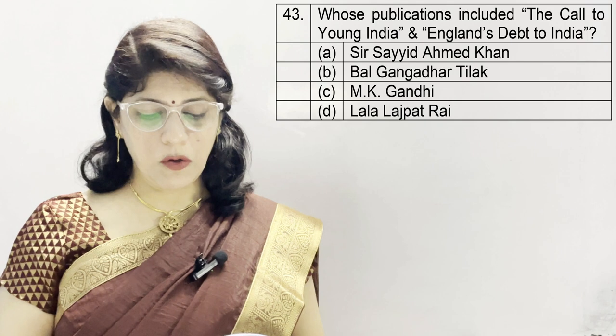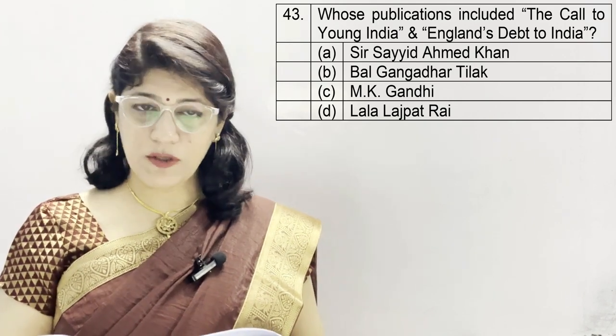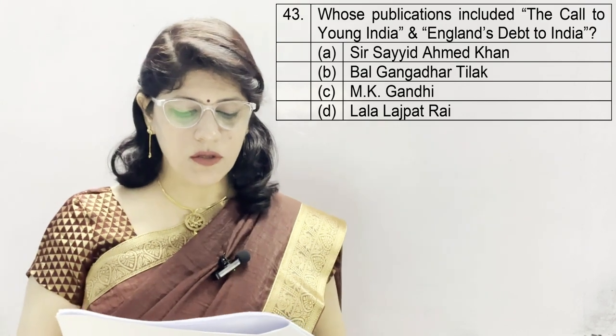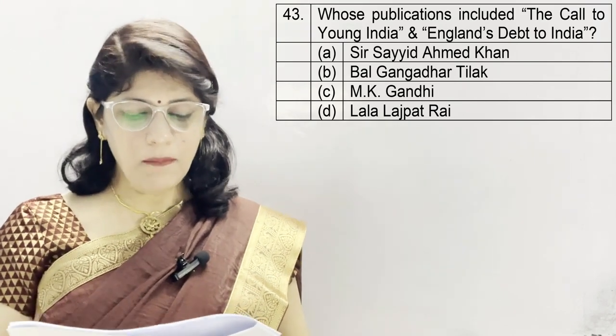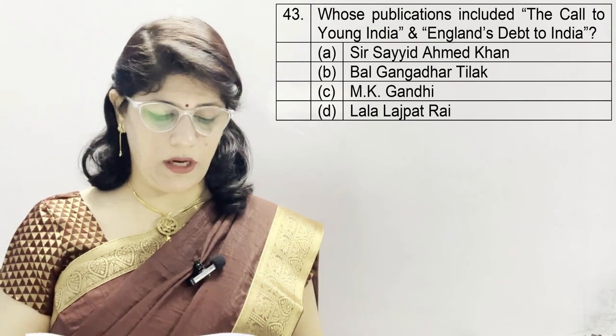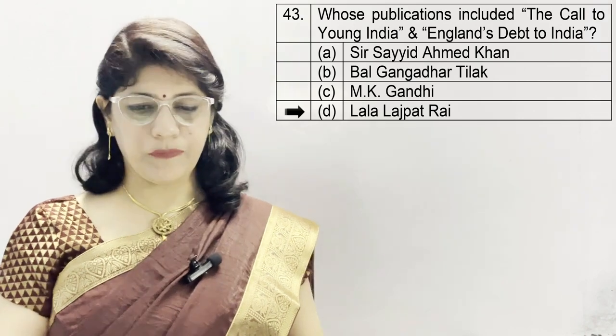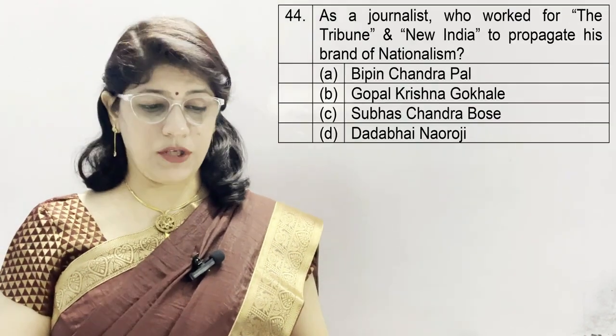Question number 43. Whose publications included The Call to Young India and England's Debt to India? A option Sir Syed Ahmad Khan, B. Bal Gangadhar Tilak, C. M.K. Gandhi, and D. Lala Lajpat Rai. And the correct option is D. Lala Lajpat Rai.